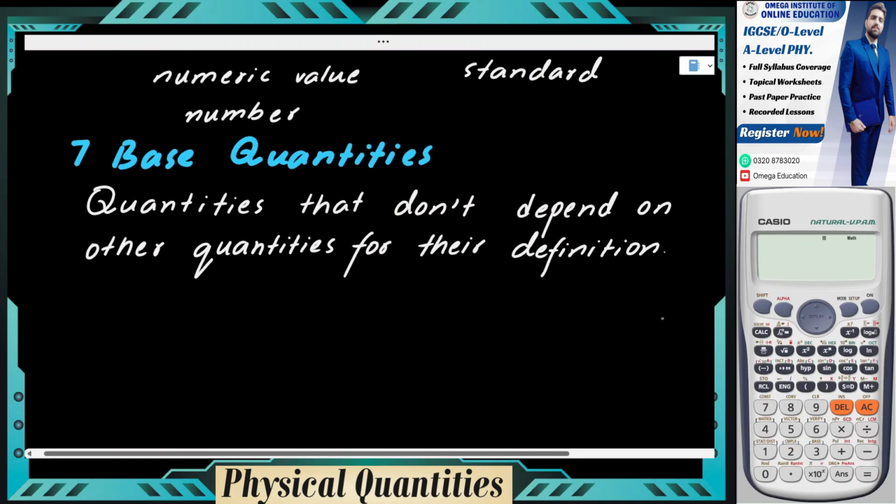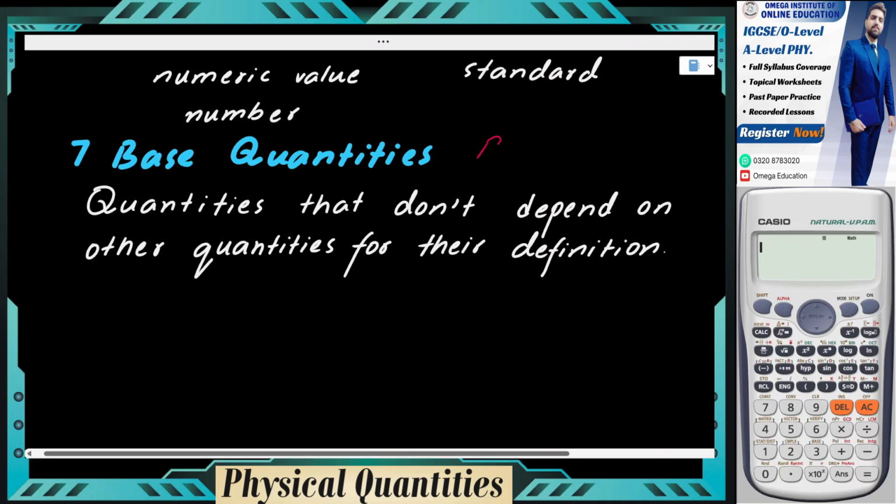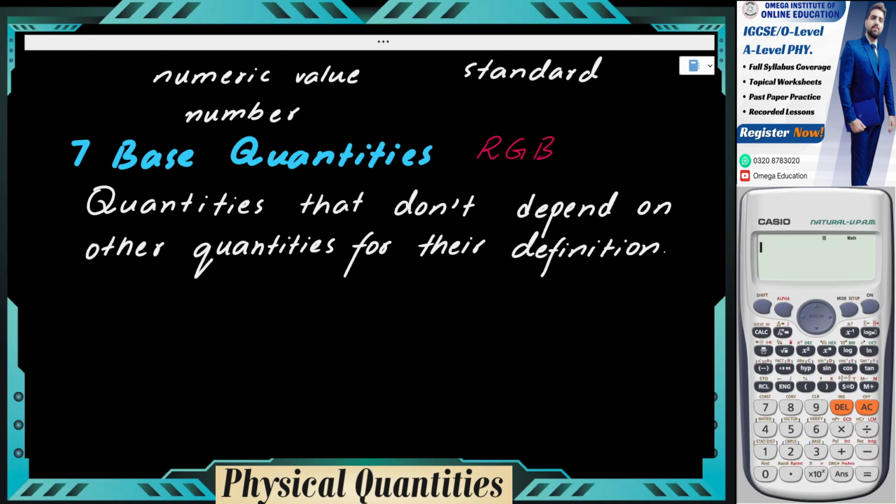The analogy is, you can think of the primary colors, the base colors, RGB. You might have heard this word in electronics. All the colors are produced from these 3 colors: RGB, red, green, blue. So for colors, you can say that these are the base colors.